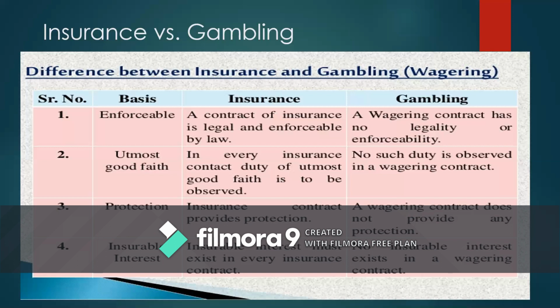But there are certain wagering contracts which are approved, like the lottery business, where it resembles an insurance contract. A horse race at a particular horse track, which is permitted by law, is a valid contract. And the lottery business, if it is supported by the license of the government, is also what you call a legal business. But it differs on another point, that is utmost good faith. The second important point is that in every insurance contract, the duty of utmost good faith is to be covered.